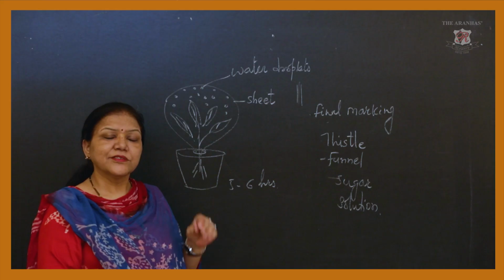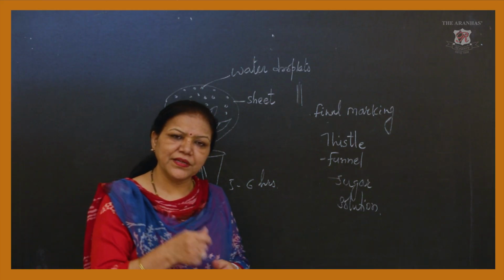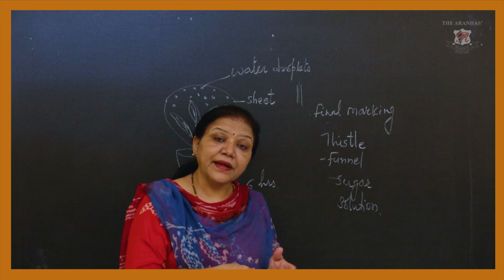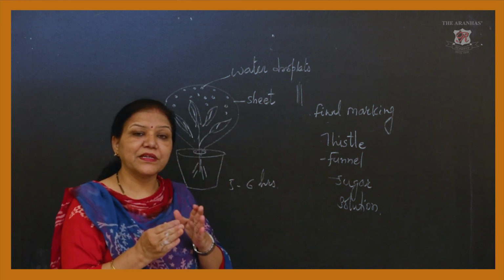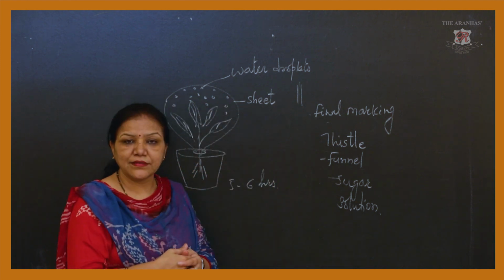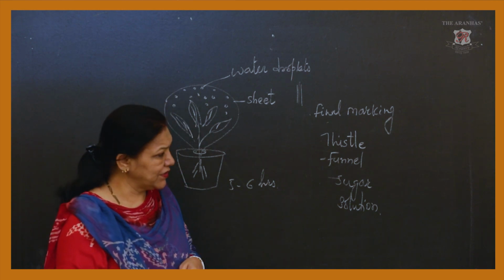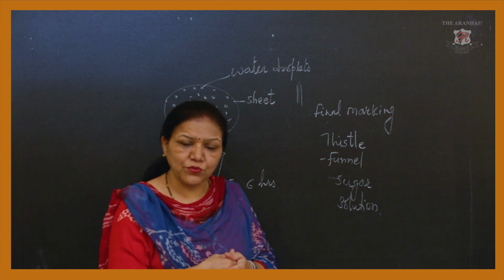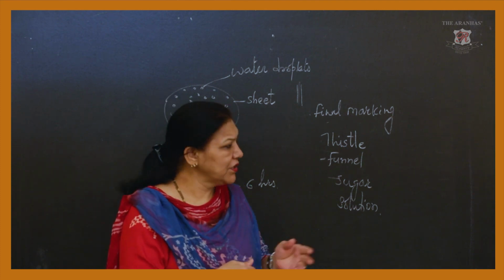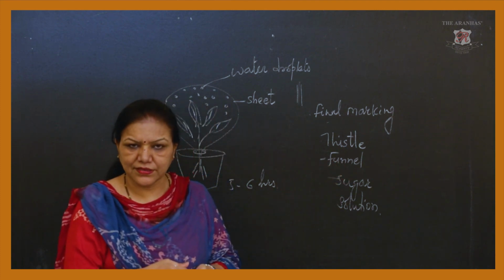Out of these, stomatal transpiration is very important, and most of the transpiration is done by stomatal transpiration. But before we proceed to stomatal transpiration, I will go through cuticular transpiration and lenticular transpiration.